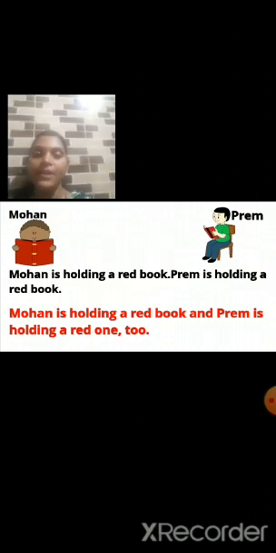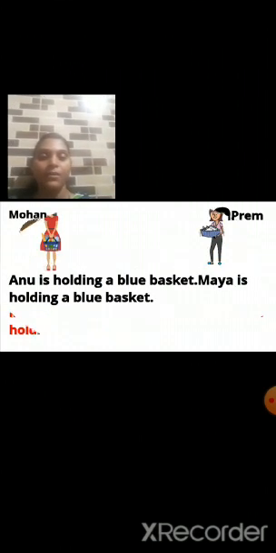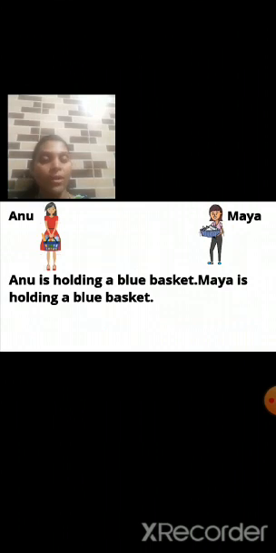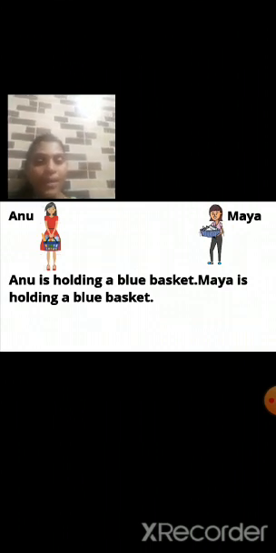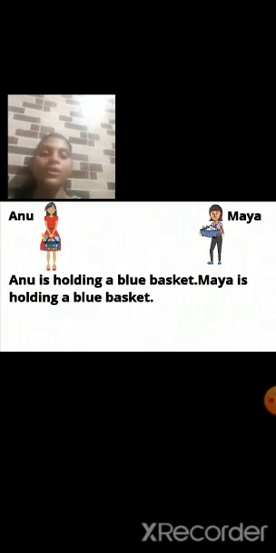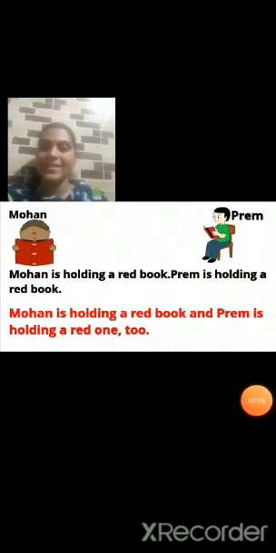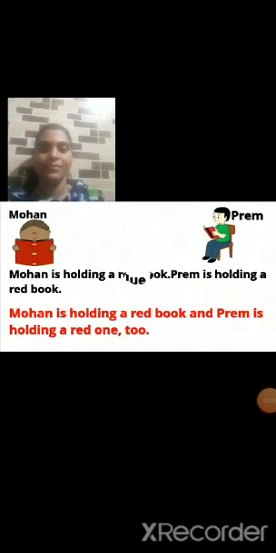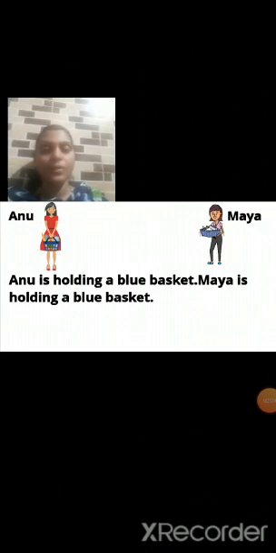Now, let's see another example. Anu is holding a blue basket. Maya is holding a blue basket. I repeat, Anu is holding a blue basket. Maya is holding a blue basket. Now in these two sentences, both the girls have the same basket.